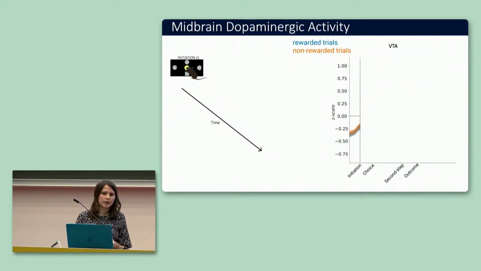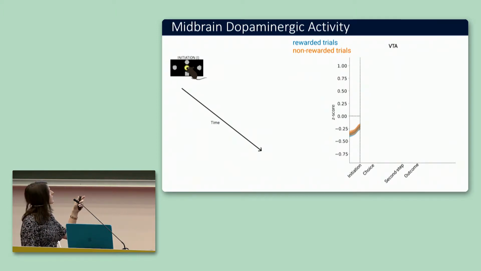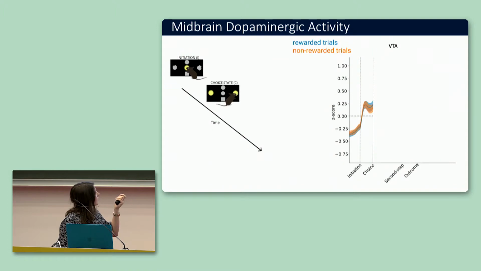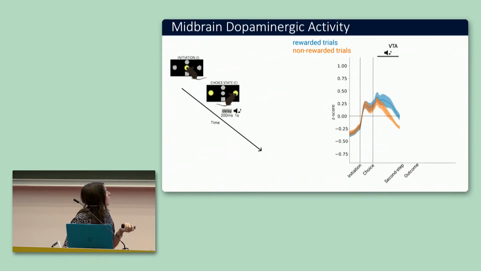on rewarded and non-rewarded trials. So here, it will appear the Z-score average activity in blue for rewarded trials and in orange for non-rewarded trials. First, the vertical lines show when the animal actually pokes the different ports. So there's an initiation, then the animal makes a choice. We see that there's an increase of dopamine activity. Then there's an auditory cue that signals which second step is going to be illuminated.